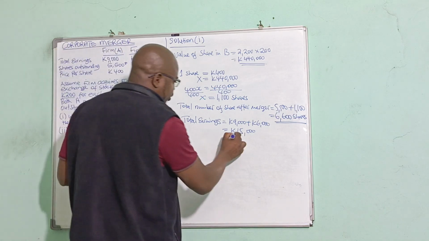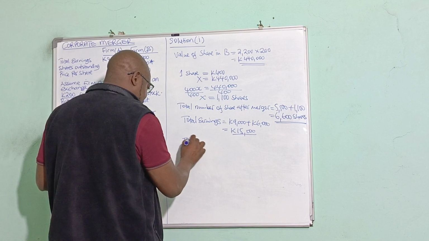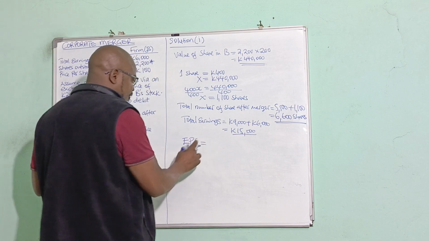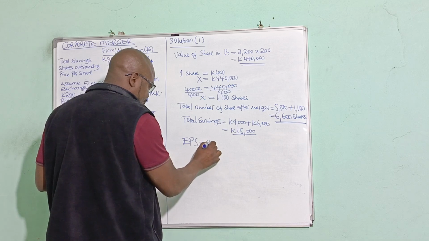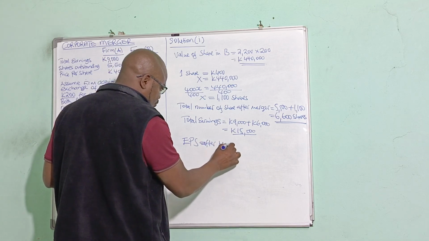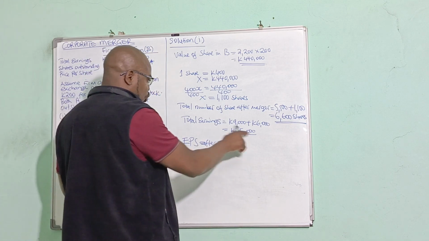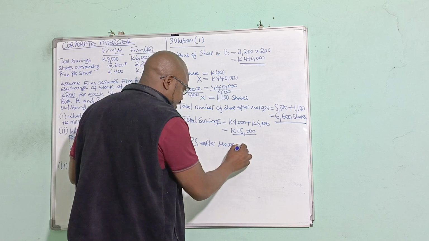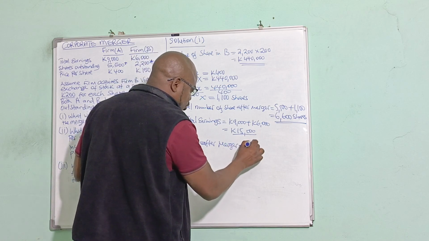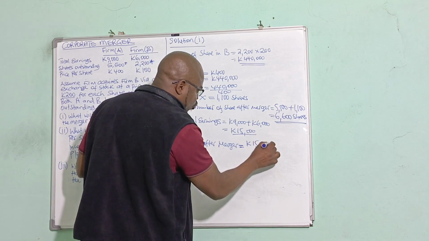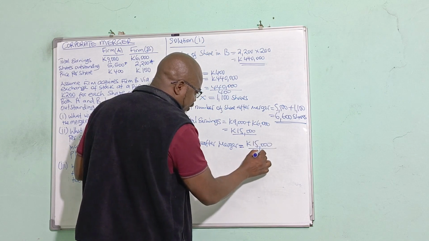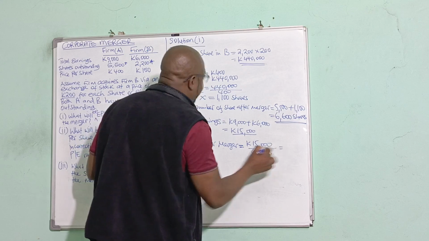So the EPS, earnings per share after merger, is basically total earnings over number of shares. Earnings per share is total earnings, which is 15,000 kwacha, divided by the total number of shares, 6,600.